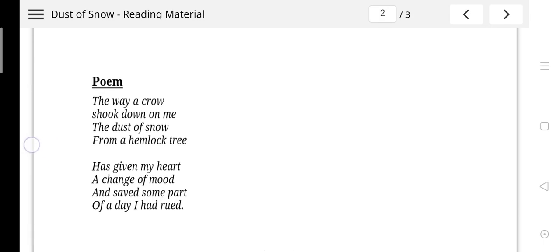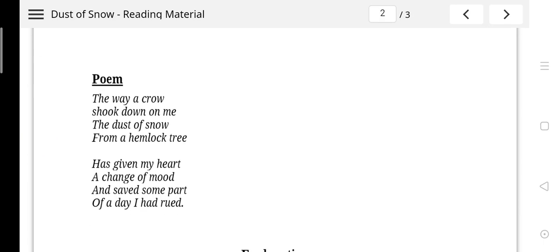Now, let us understand the poem. Before reading the poem, I want you to understand one thing: the central theme of the poem signifies the importance of small things that sometimes seem simple but have larger significance in our times of depression or hopelessness.